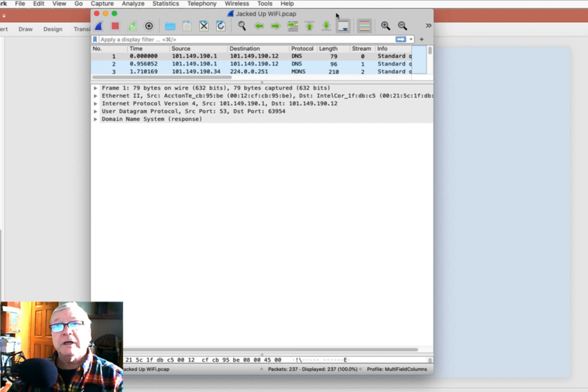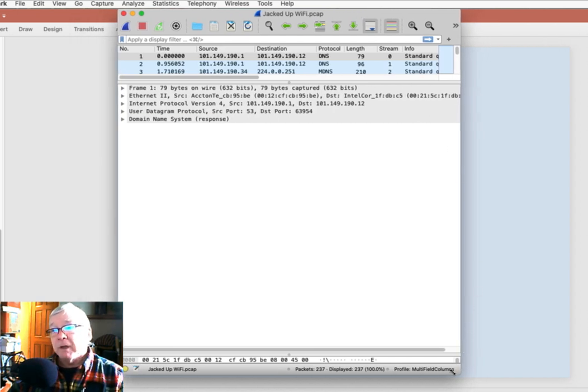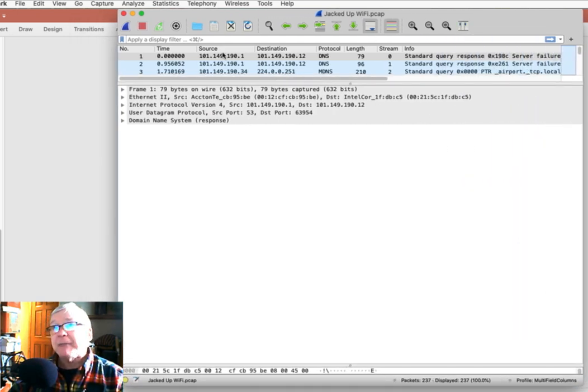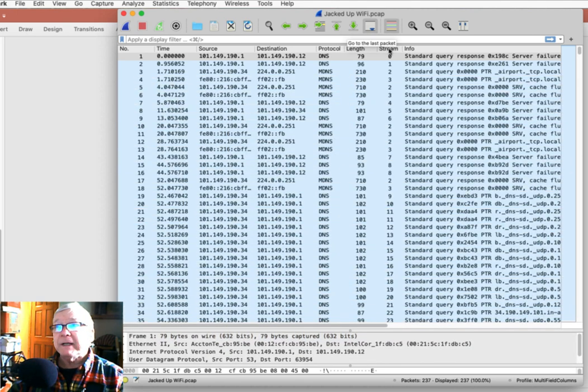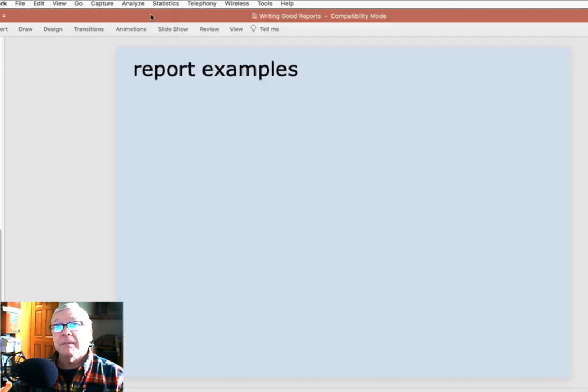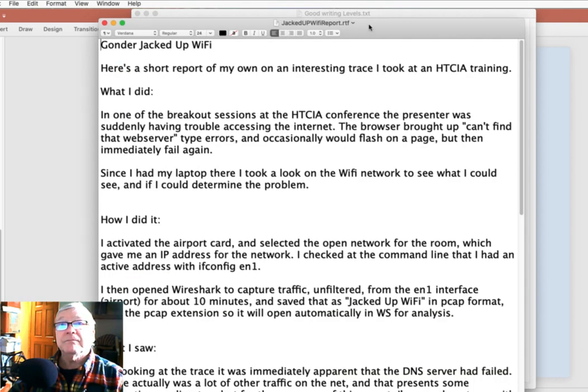Now I'm going to take a look at a report that I wrote. I just wrote up the situation that happened at one point when I was in a training and it didn't work. So the first thing I did, of course, was I booted up Wireshark. And then I grabbed it, and when I was all done, let's see, here's my report.